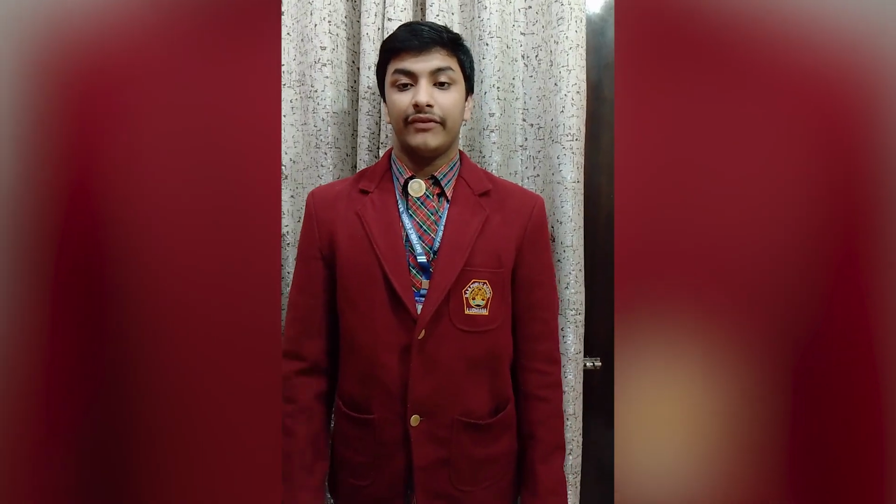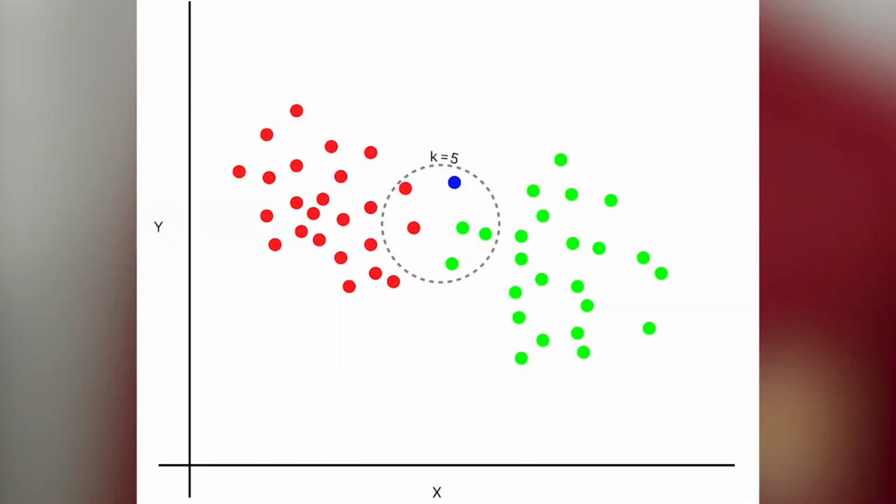Real-time datasets will contain various missing values due to various reasons, which can be a problem while training the AI model. So to solve this problem, we use KNN, or K nearest neighbors imputer, which replaces the missing values with the average of the nearest K points in the feature space.